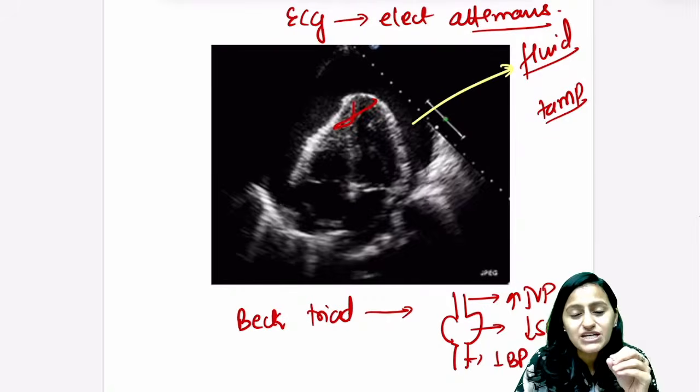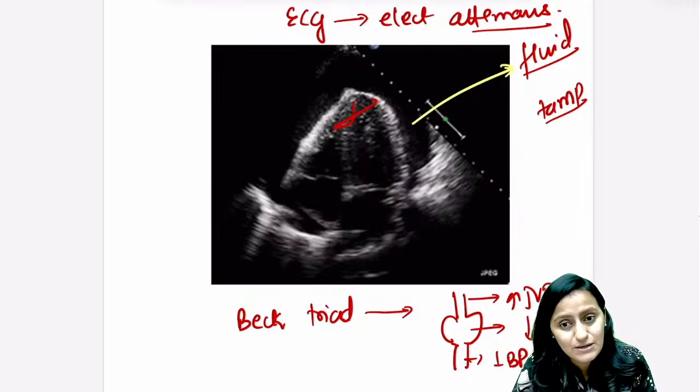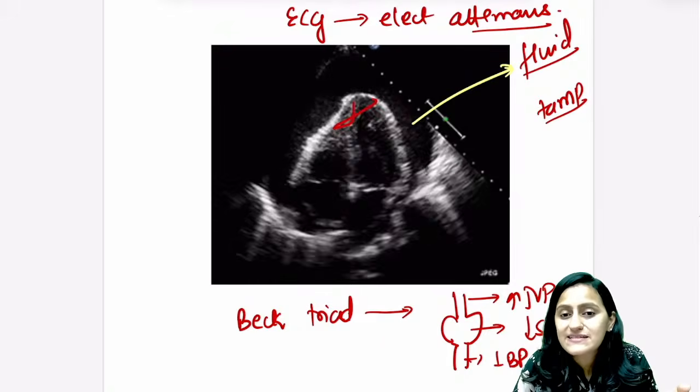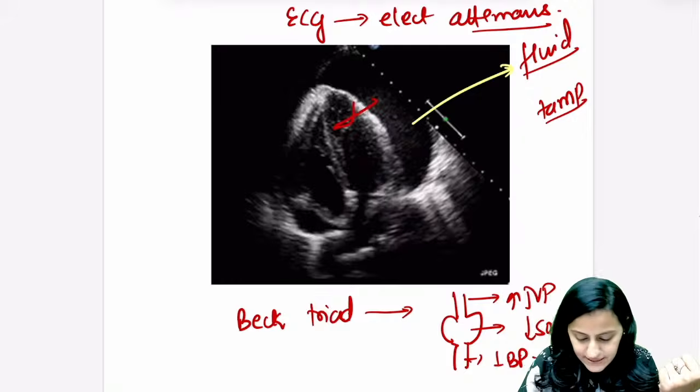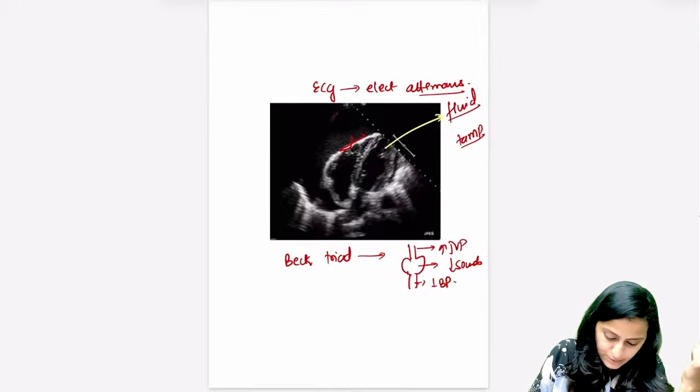How do you differentiate cardiac tamponade from pneumothorax clinically? In cardiac tamponade, the heart sounds are muffled. In pneumothorax, the breath sounds are absent. Okay, that is how you would differentiate. Okay? Is this clear with everyone? Right. So that was cardiac tamponade. Going to the next one.